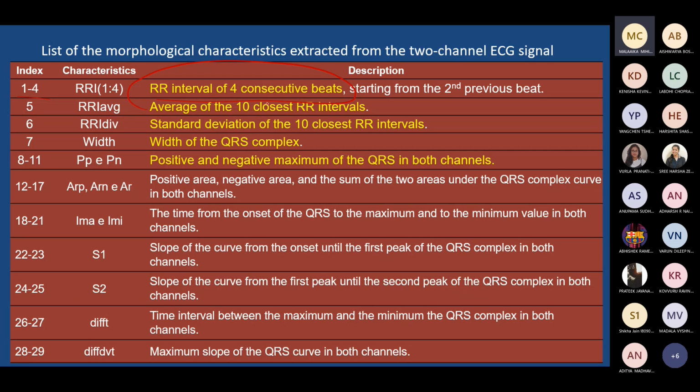They consider 4 cycles and extracted the RR interval from the 4 cycles. Each one is considered as a feature, x1, x2, x3, x4. The first 4 features are RR intervals of consecutive cycles. So it is a novel approach they followed in training the network.